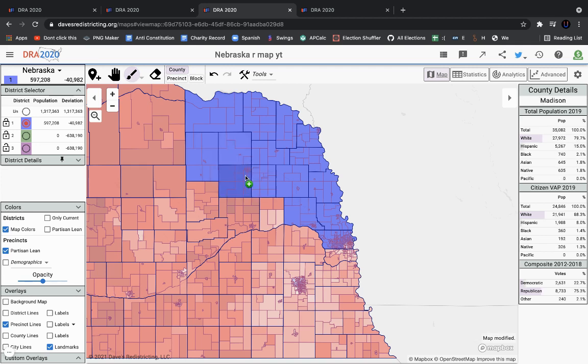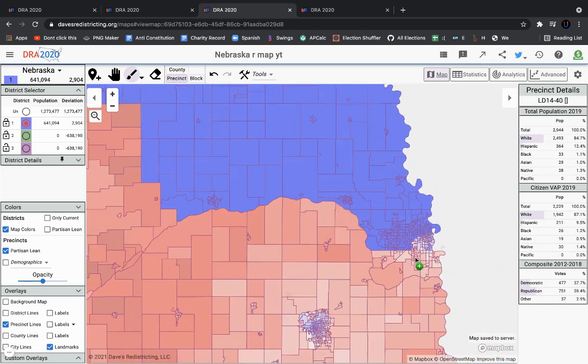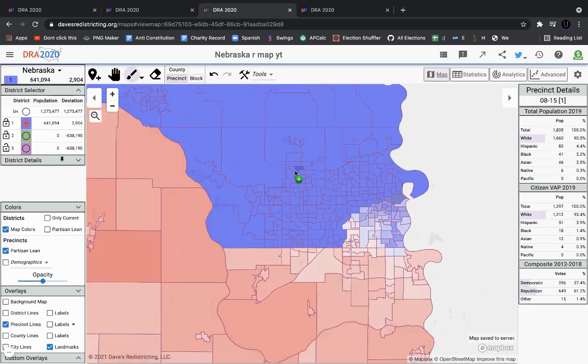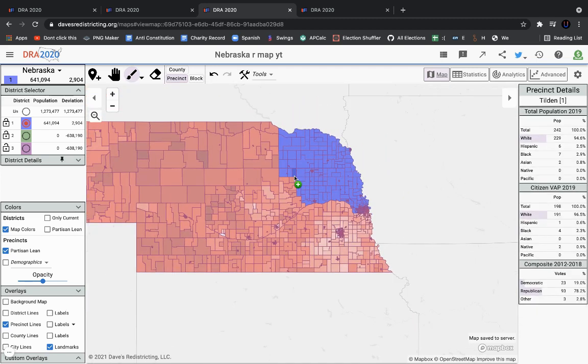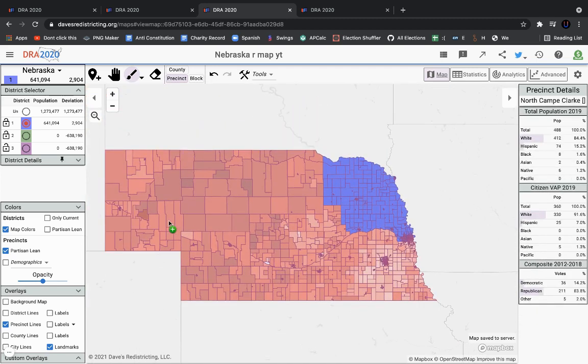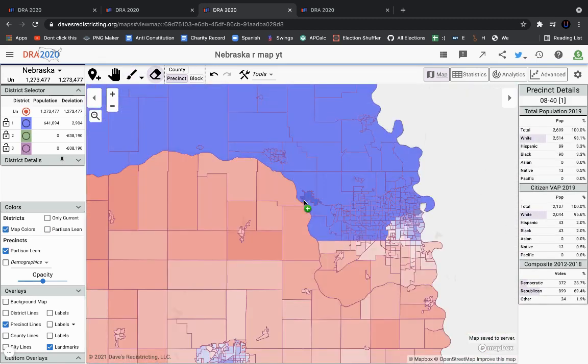There's also a map that I made a very long time ago. I think it was one of the first maps I made with this application. What I did was I grabbed all of Lincoln and all of Omaha and made it a D+15 district, which you can do without looking terrible. And then of course I made the other terrible district that is super Democratic, the one that is just a snake district.